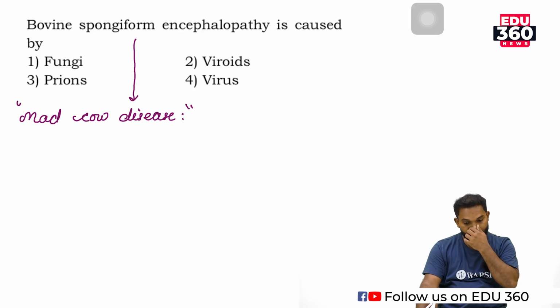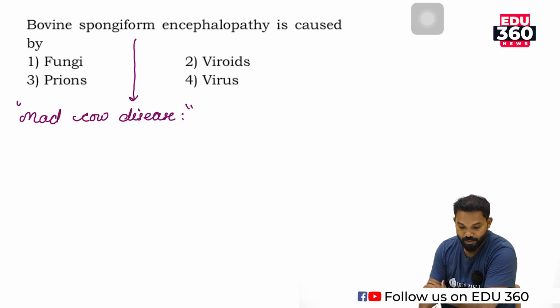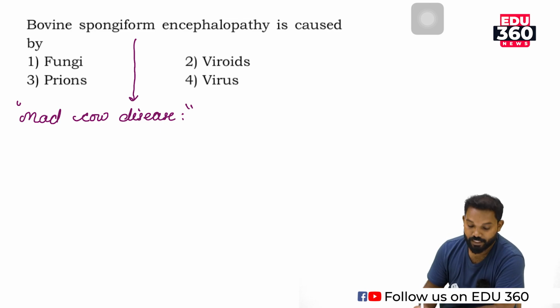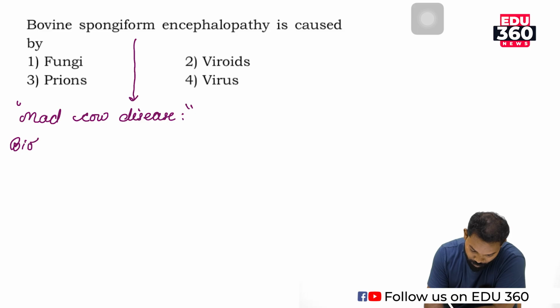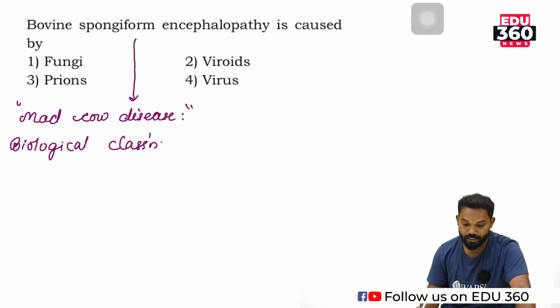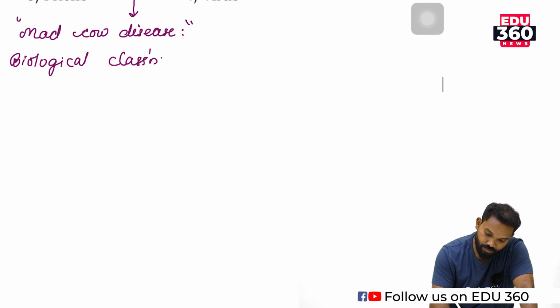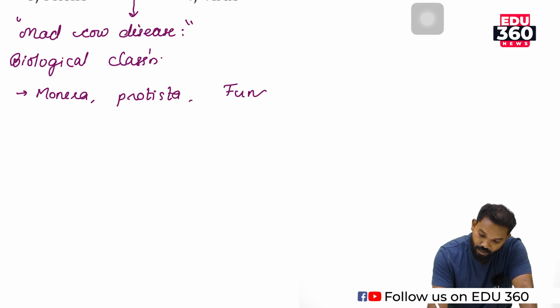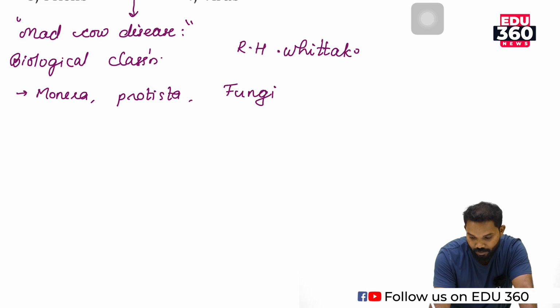In the second chapter of +1, biological classification, this chapter describes many groups such as kingdom Monera, kingdom Protista, then kingdom Fungi, according to R.H. Whittaker's 5 kingdom classification.